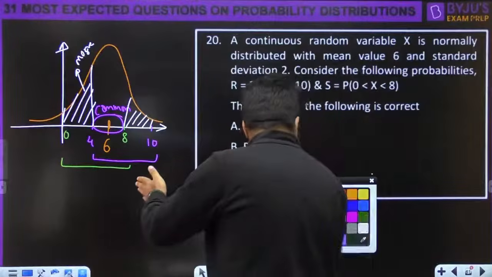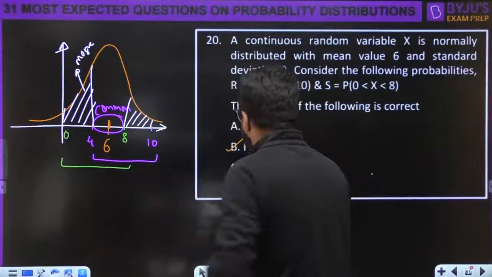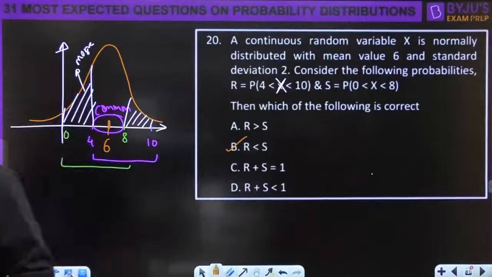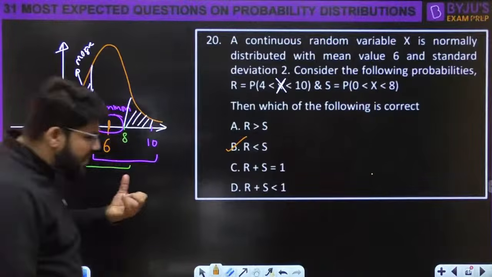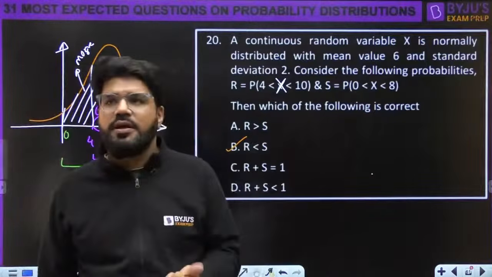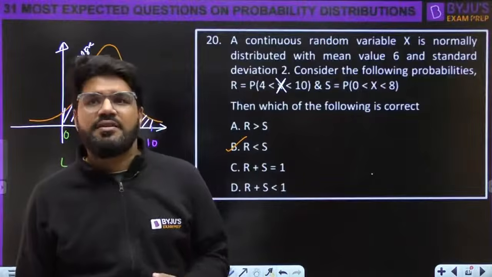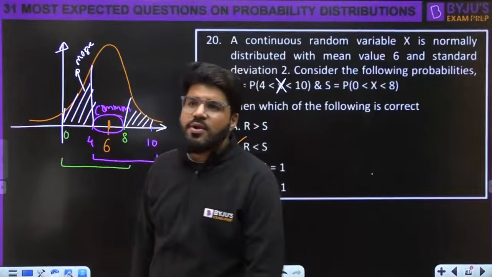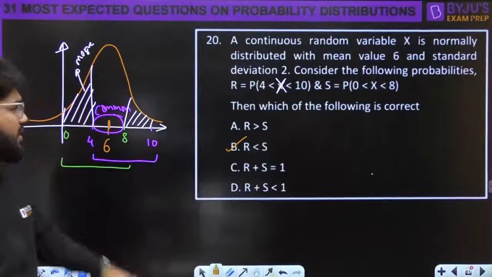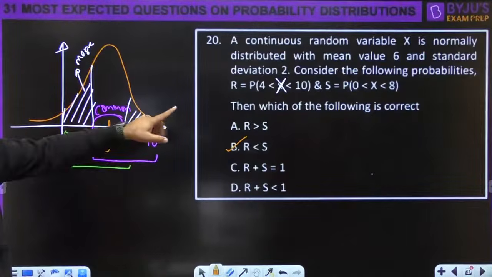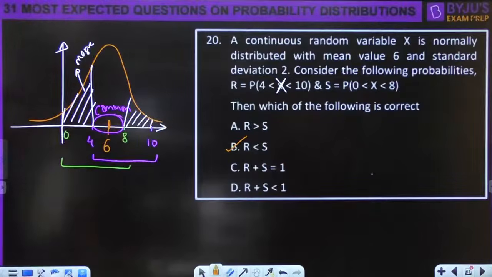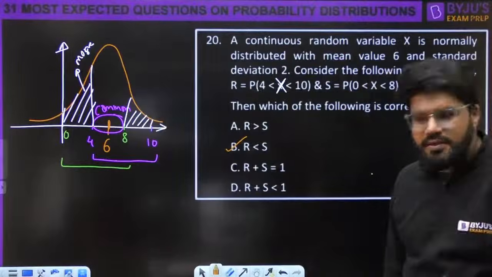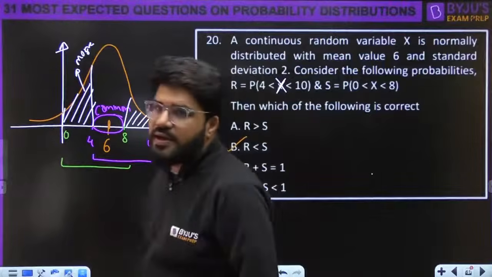S is greater than R, or R is less than S. It is option B. Observation से करना था. No need to calculate. You know, these symmetry properties of normal distribution will create some good conceptual questions. Solution is very simple, but सोचना है उस तरीके से. Is that okay? Everybody, answer is B. This area going from 0 to 8 is more than that from 4 to 10. Done? Chalo, cool. Next question going ahead.